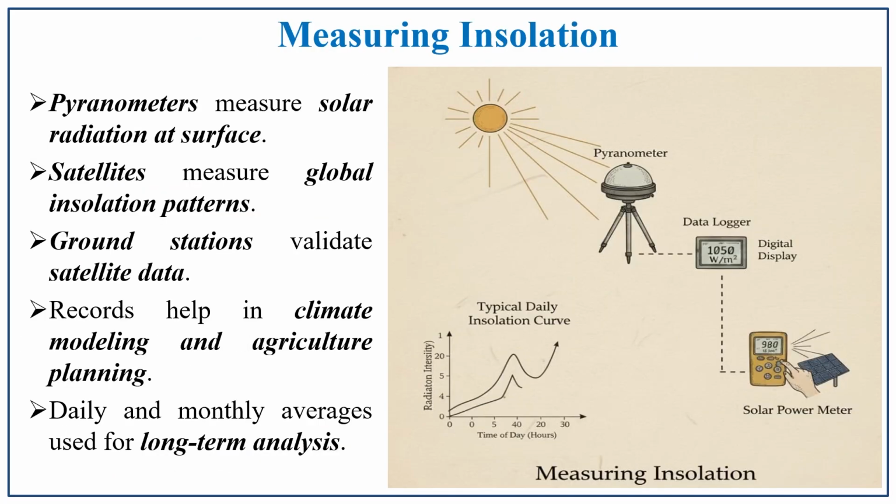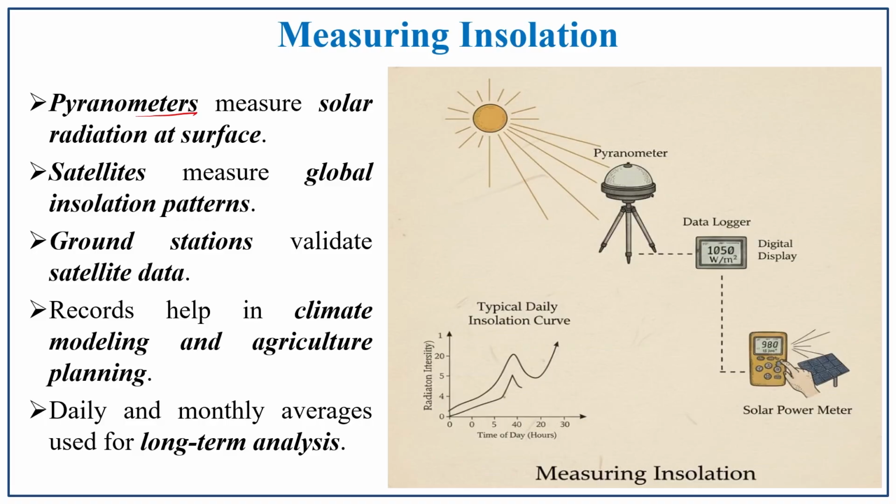Measuring insolation. In what ways are we measuring insolation? By using instruments and technology: pyranometers measure the insolation at the surface, satellites measure globally, and ground stations validate the data received from the satellites.